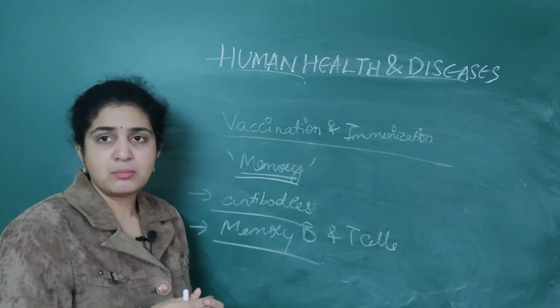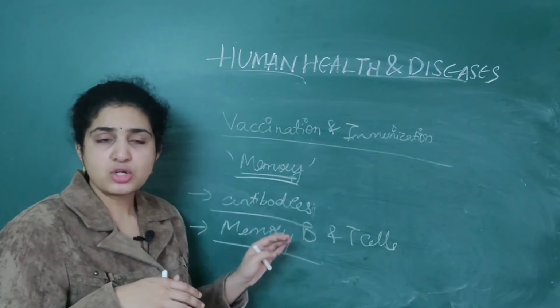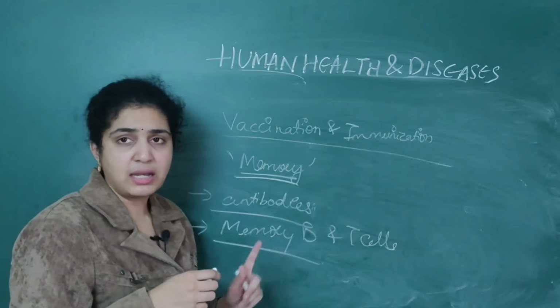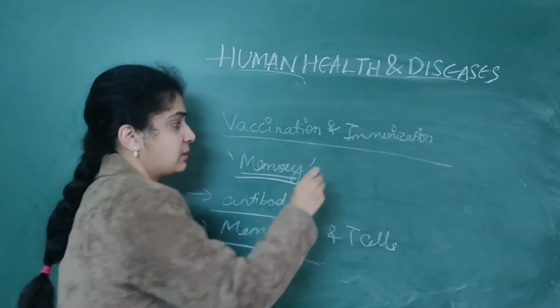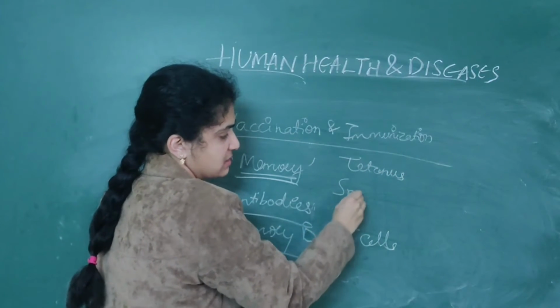So that is what this full immunization is called. The most common examples specified in your NEET textbook are tetanus as well as snake bite.